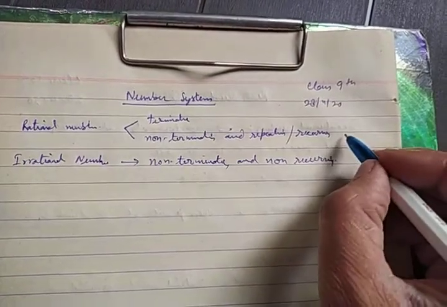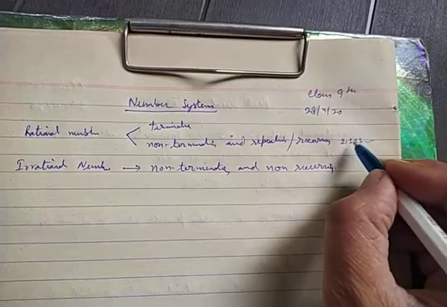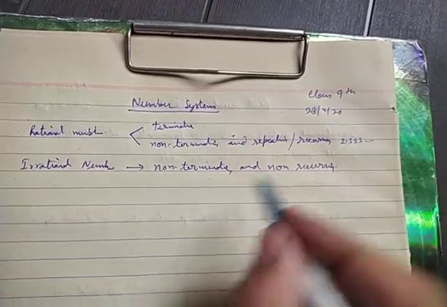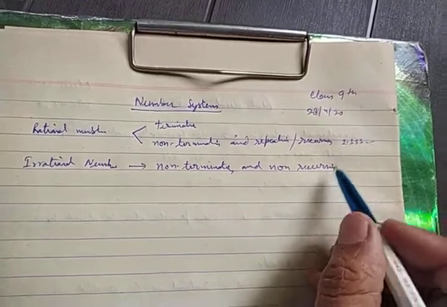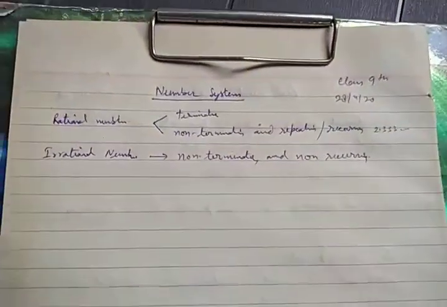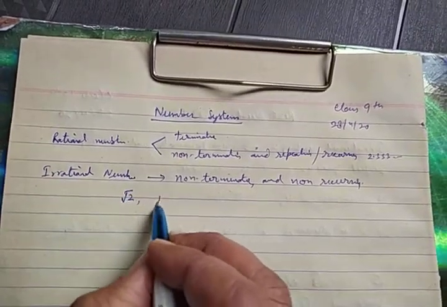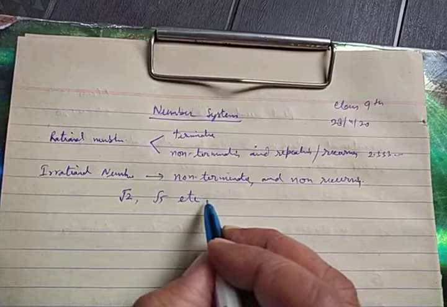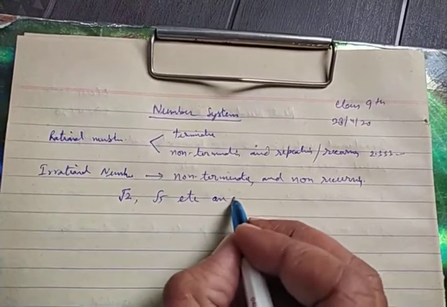For example, 2.333 onwards, where 3 was repeating, but in this category there will be no repetition like this. For the sake of simplicity, you can understand numbers like under root 2, under root 5, etc. are irrational numbers.